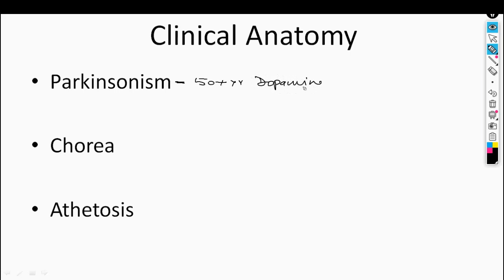In the case of Parkinsonism, the patient has a resting tremor. See some important features. Be focused. Resting tremor is an important feature.